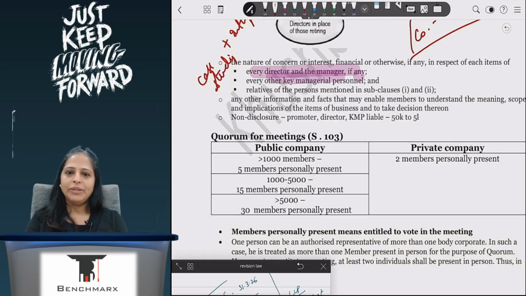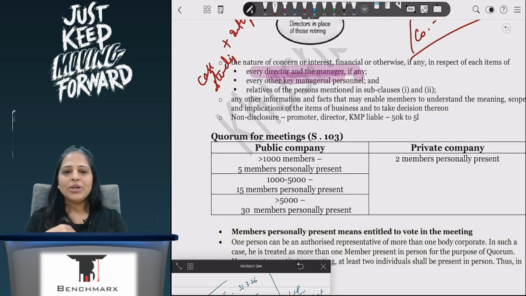if there are up to 1,000 members, then 5; if more than 1,000 and up to 5,000, then 15; and if more than 5,000, then 30. So these members have to be personally present. Yesterday also I discussed this. Personally present means that they have to be present and they have to be entitled to vote. Yesterday when we were talking about voting rights, I said if it's preference shares, then preference shares will be counted for quorum. But if it is a discussion about equity shareholders, then preference shares can't vote. So preference shares will not be counted for the quorum.